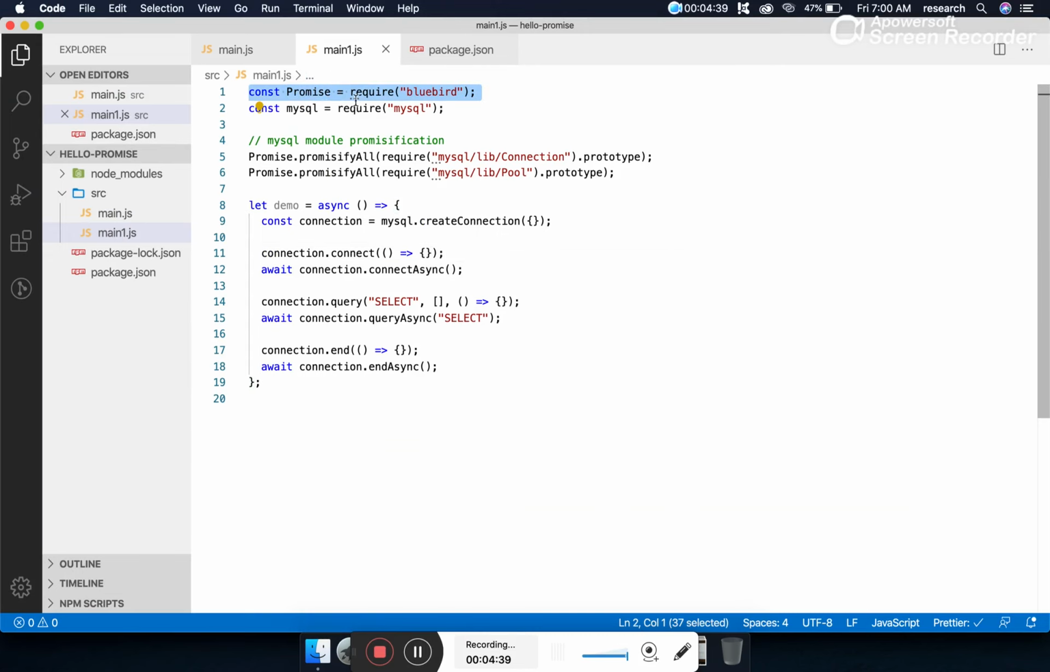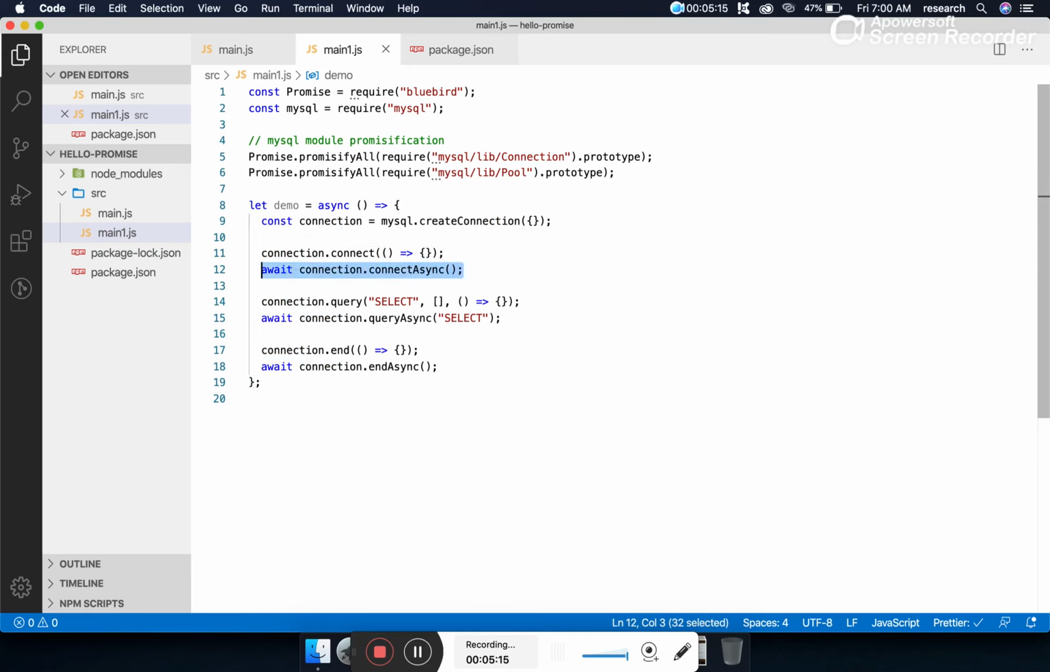So how do we do it? We have to import Bluebird, and this is the MySQL module, and these are the two lines of code we have to add to make all the callback-based methods of MySQL into promisified methods. This is the syntax. We have to get the connection object in MySQL, if you are familiar with that. This is the normal method, connection.connect. What does it take? It takes a callback parameter.